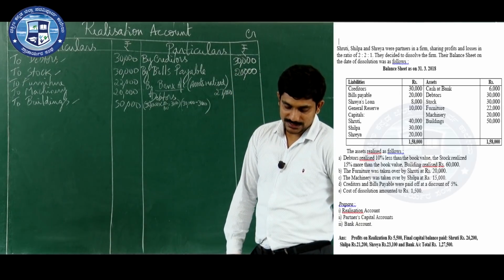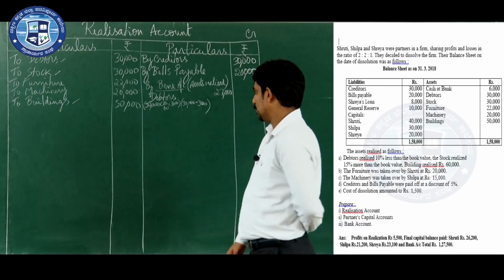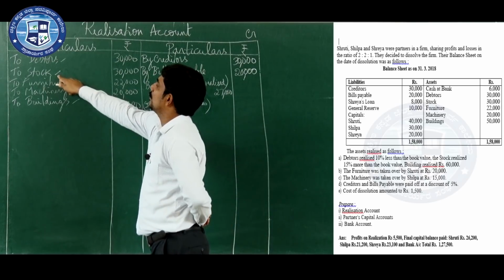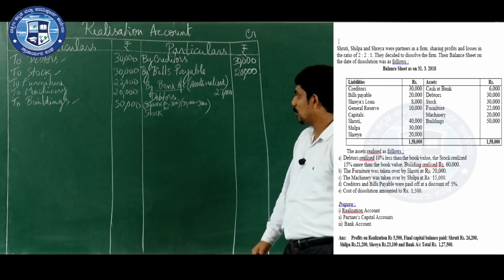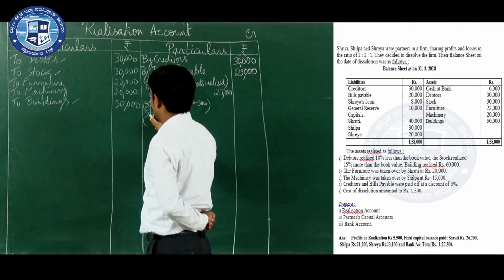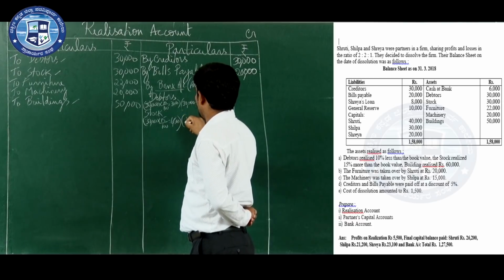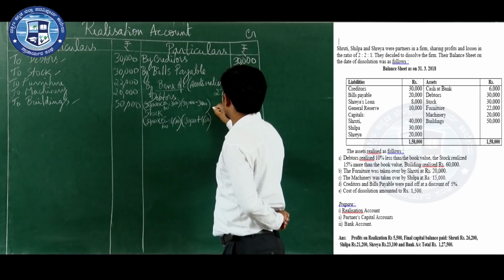Next one is stock realized 15% more than the book value. What is the book value of stock? 30,000. So how much are you getting now by selling? 15% more. So let us find out how much is 15%. 30,000 into 15% means it is 4,500. So book value is 30,000. How much more will you get? More means plus 4,500. So total how much will you receive?